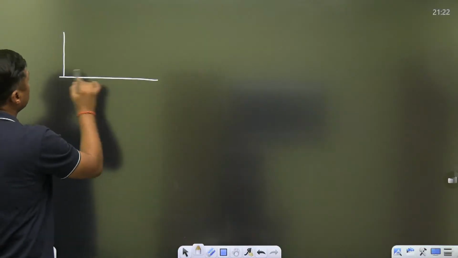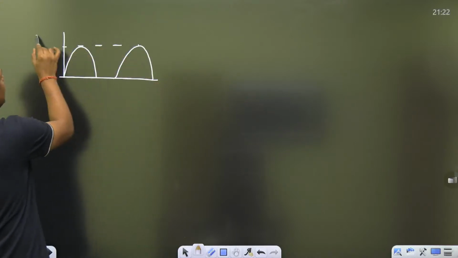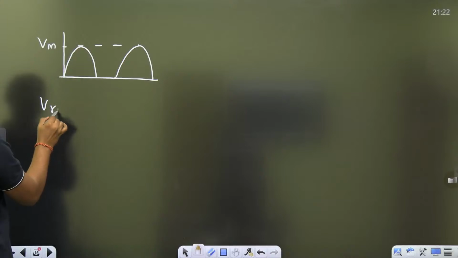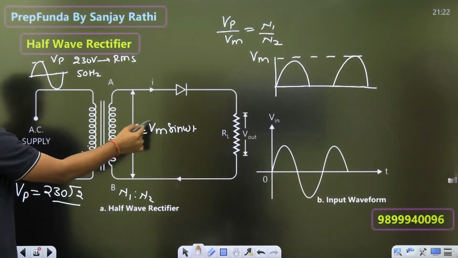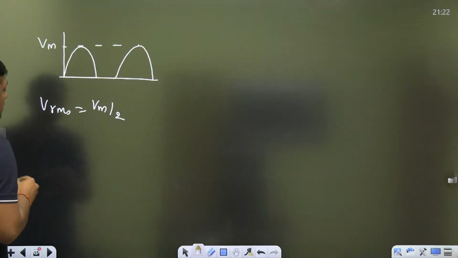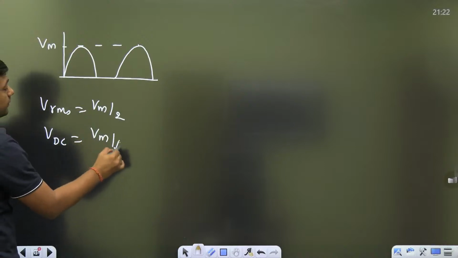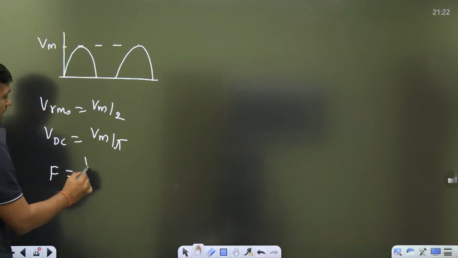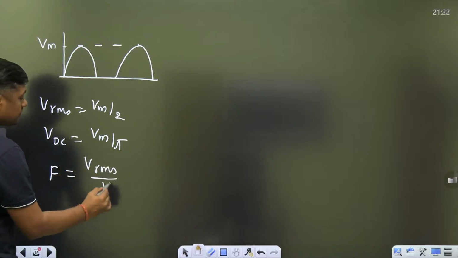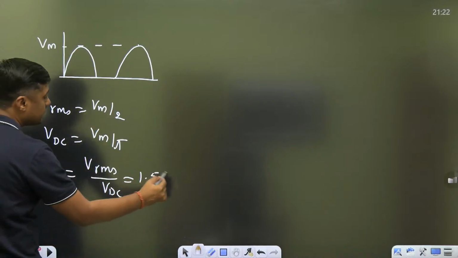First guys, if you are getting this type of output, what is the RMS value of this? So Vrms is equal to Vm by 2. That's why this voltage is important on the secondary side. Answer in terms of Vm. What is the DC value of this? Vm by pi. What is the form factor for this? Form factor is Vrms upon Vdc. When we are dividing these two, you will get 1.57.